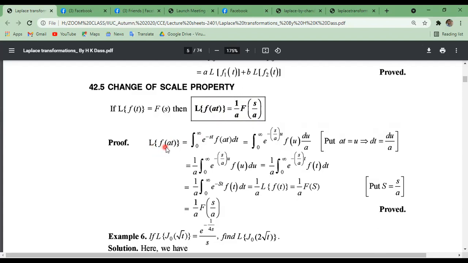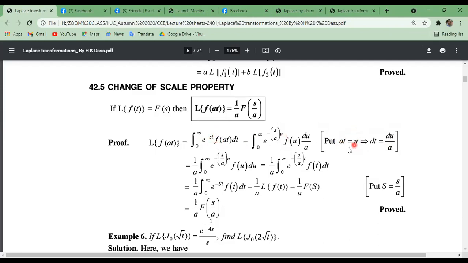The Laplace transformation of f of a t equals the integral from 0 to infinity of e to the power minus st f of a t dt, which equals the integral from 0 to infinity of e to the power minus (s by a) u f of u du, divided by a. Here we have taken a t equals u, so dt equals du divided by a, and t equals u by a.